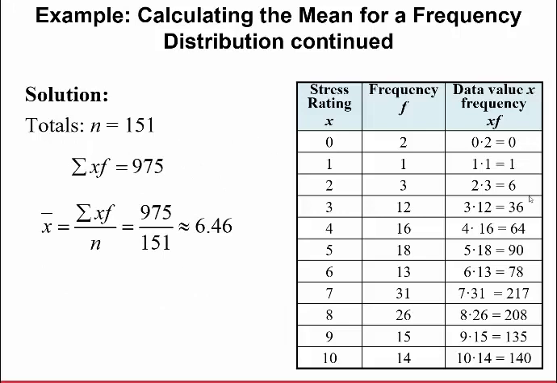So if you were to take this plus this plus this plus this and so on, all these values here would sum up to 975. So the mean of this average, or the sample mean of this frequency distribution, is the sum of the x times the frequencies, which is 975, divided by n, the total number of observations or data values, which is the sum of the frequencies, which is 151. So if you took 975, divided it by 151, the average stress level for these students would be 6.46. So unfortunately, it does seem like these students are a little stressed out.